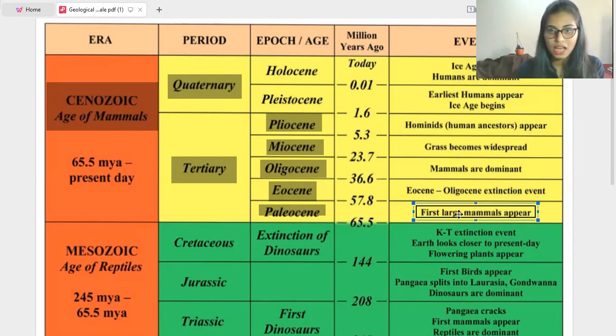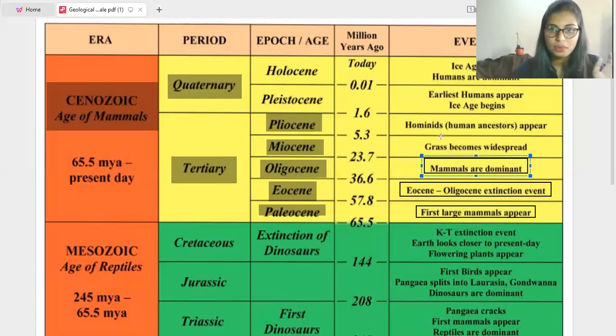So the first large mammals appear in the Paleocene age, which comes in the Tertiary period. Next is Eocene. In the Eocene age, there is the Eocene and Oligocene extinction event, the extinction of Eocene, which also gives rise to the new period, Oligocene. So next is the Oligocene. In the Oligocene, mammals are dominant. So in which period are mammals dominant? That is in the Tertiary. Under this Tertiary, in the Oligocene period, mammals are dominant.